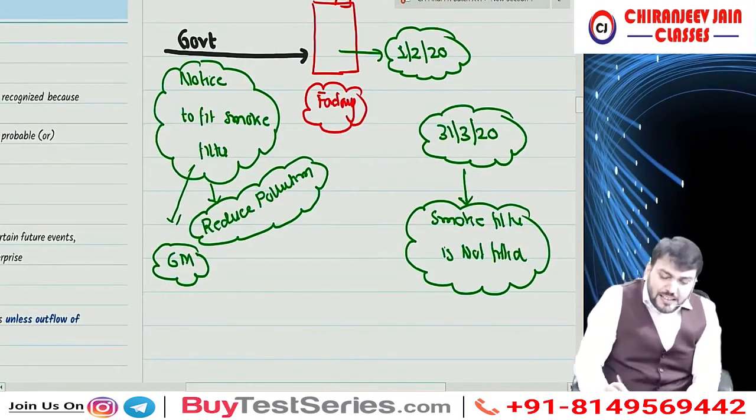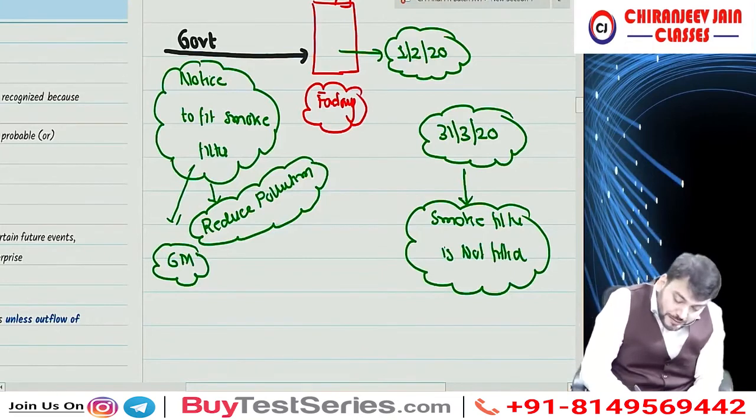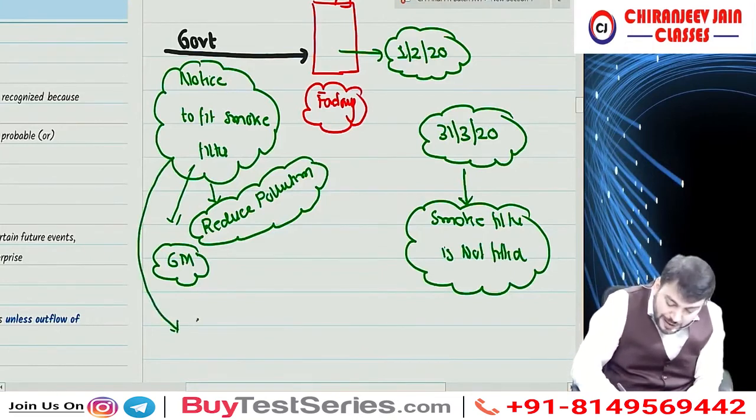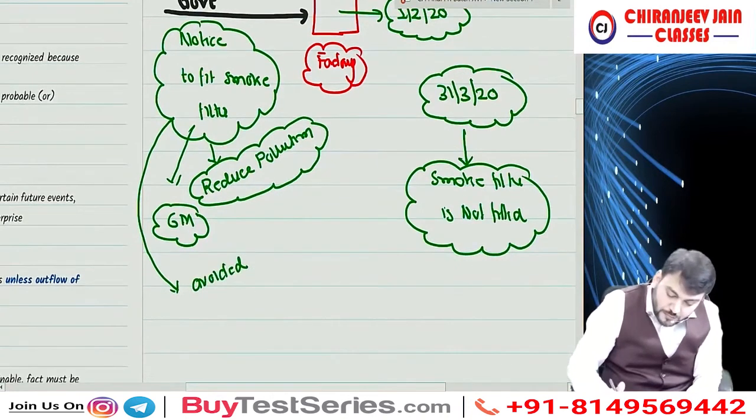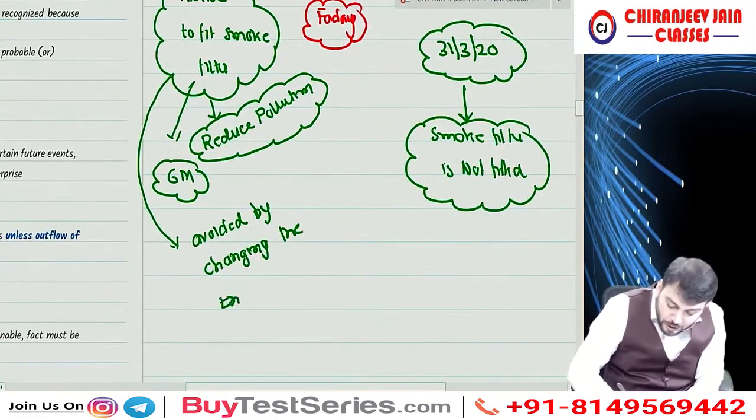Correct. But can I say they can avoid this expenditure?